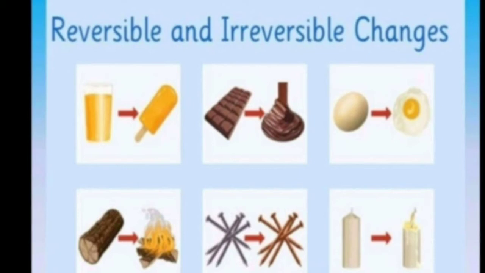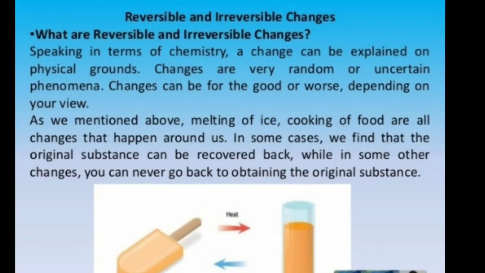But if you cook an egg, can you reverse it back? No, you cannot. So, some changes are reversible and some changes are irreversible. Rusting of iron and burning of wood are some examples of irreversible changes, because we cannot get back the original state of the material. So, what exactly are reversible and irreversible changes?